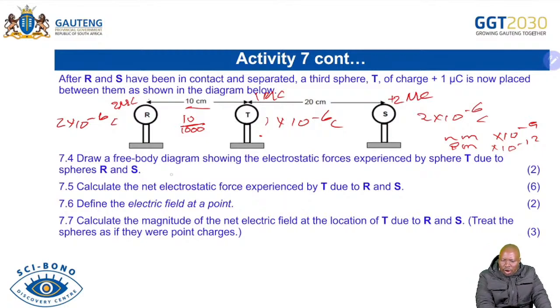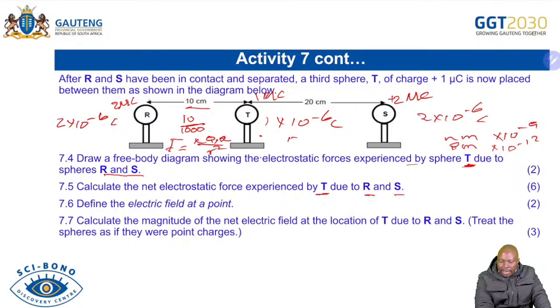Now, draw a free body diagram showing the electrostatic forces experienced by T due to spheres R and S. And then question 7.5 was: calculate the net electrostatic force experienced by T due to R and S, meaning that you're going to calculate F equals K Q1 Q2 over r squared for RT here. You calculate the force.